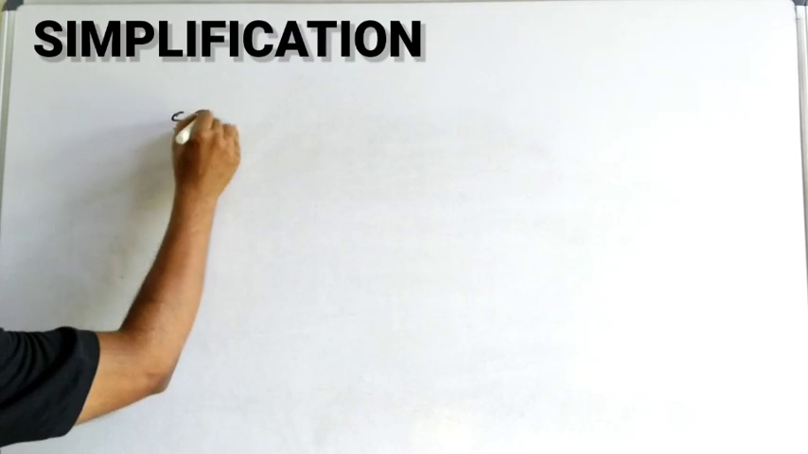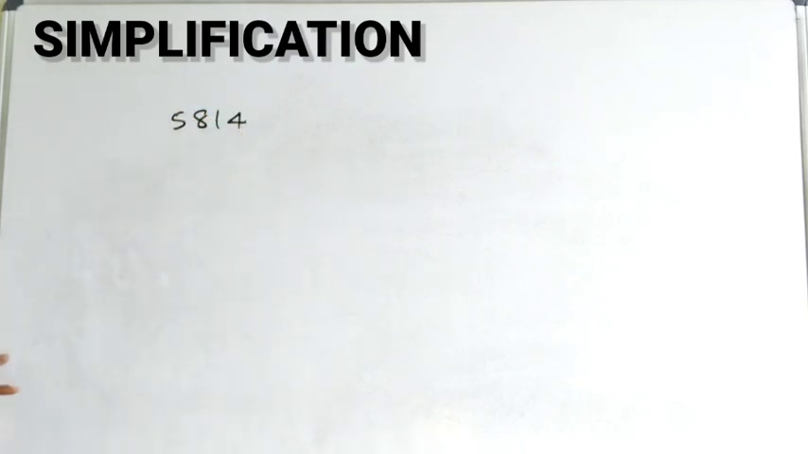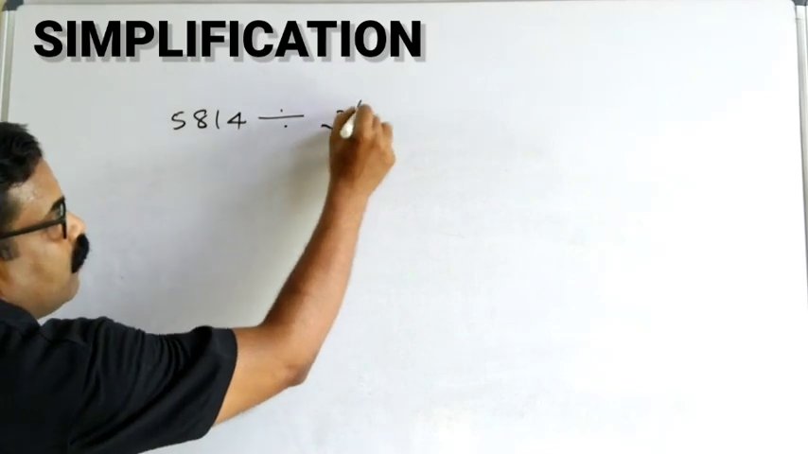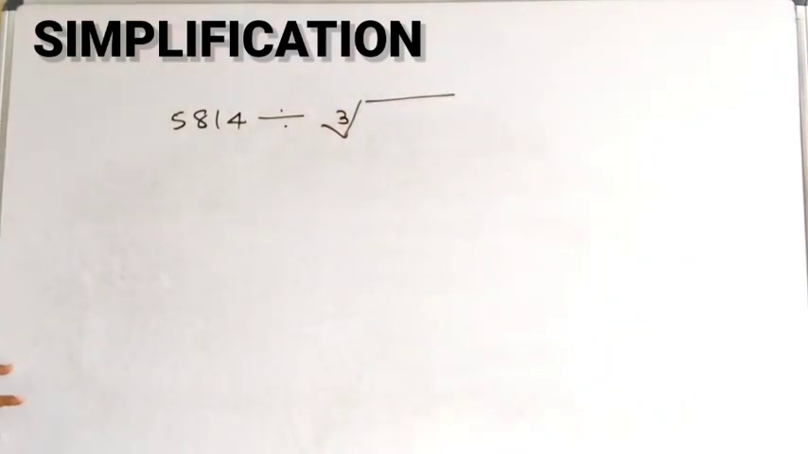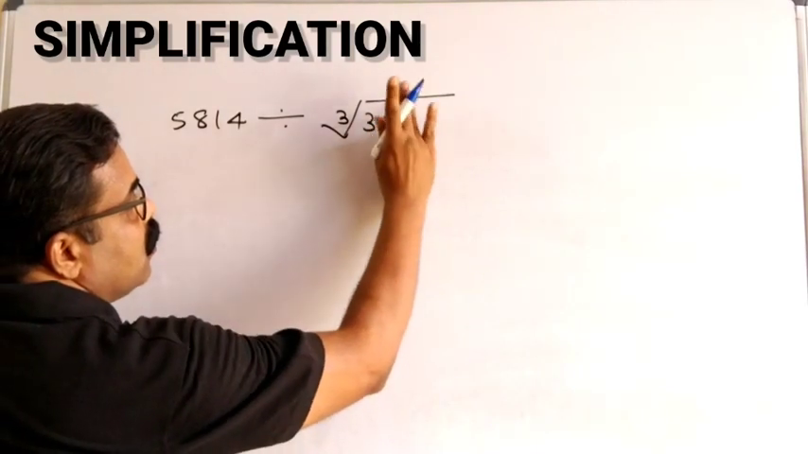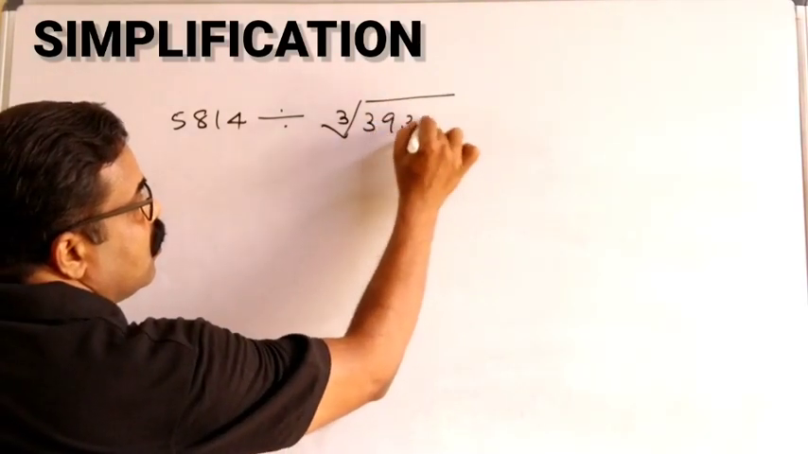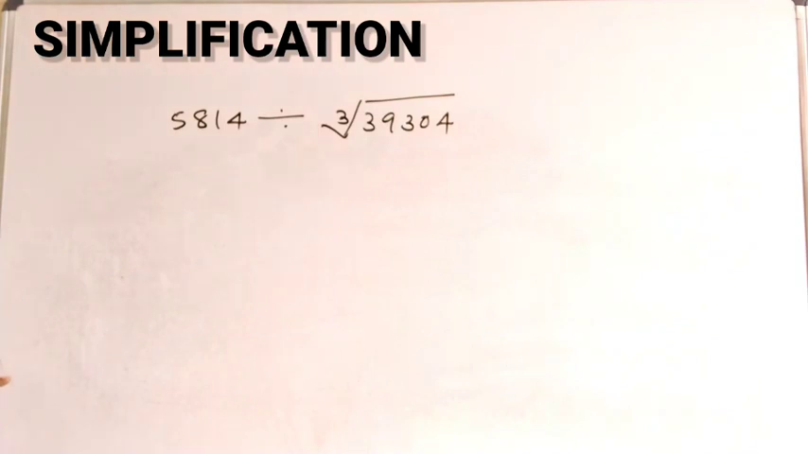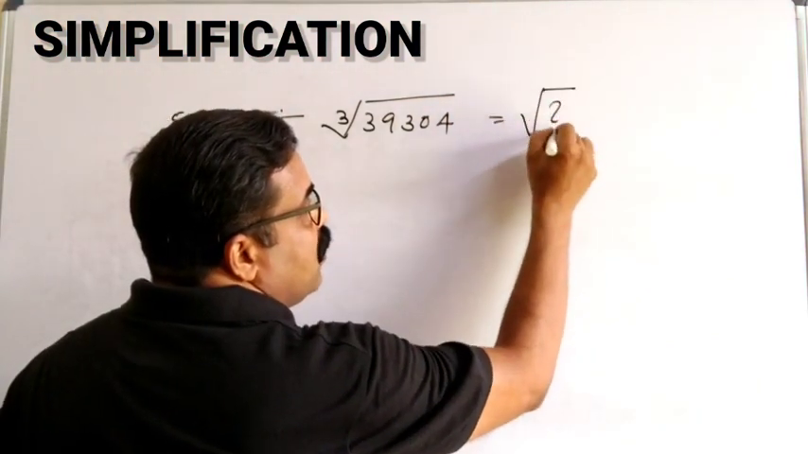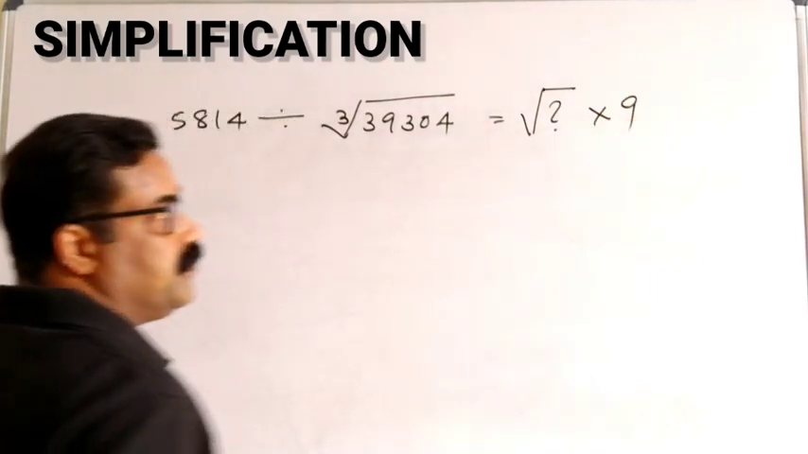So the first question from this topic is, let me write the question first, then we will solve it. 5814 divided by cube root of 39304 is equal to square root of a question mark multiplied by 9.